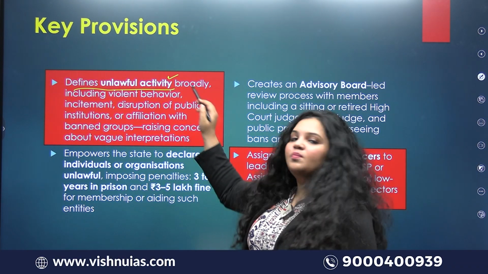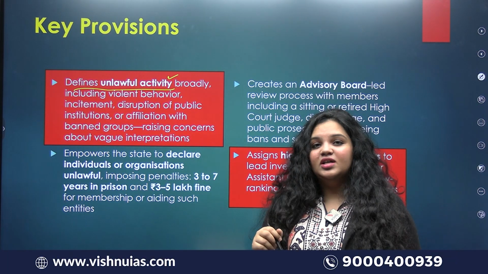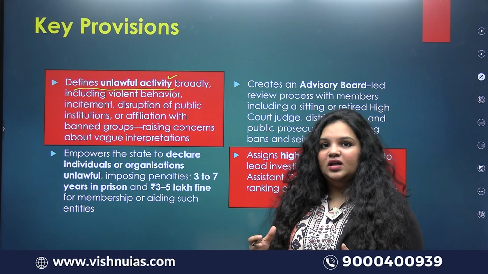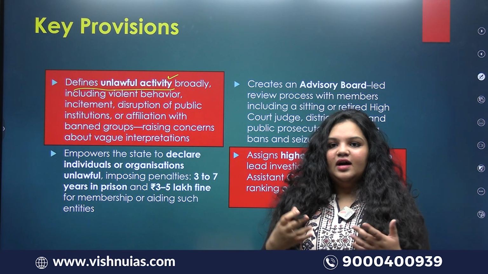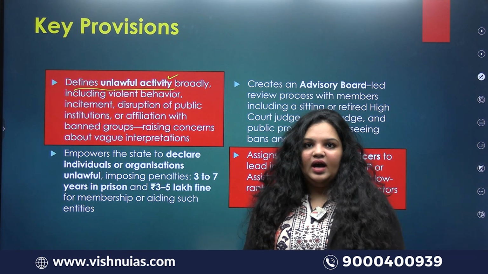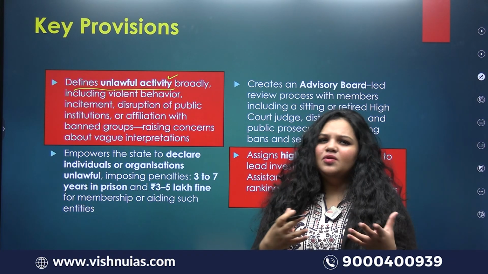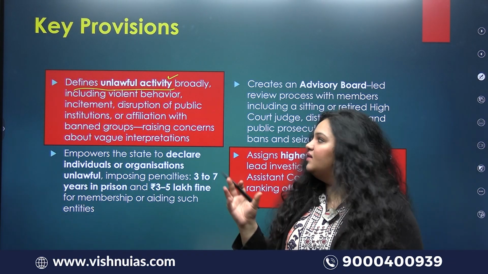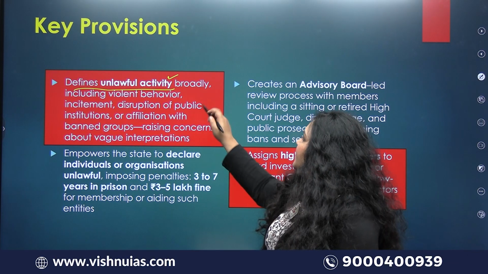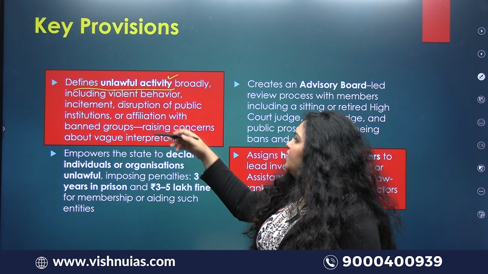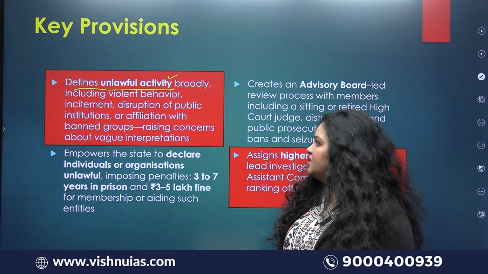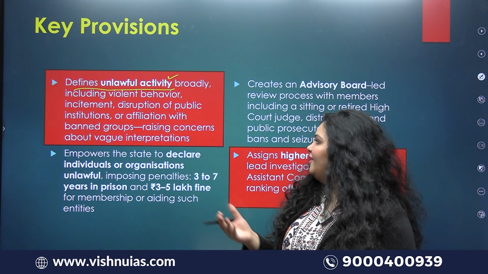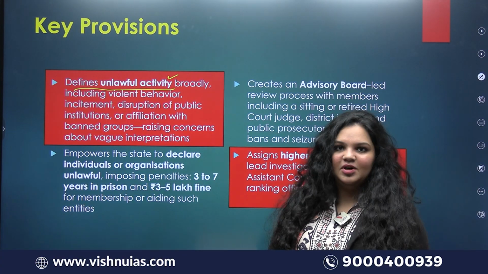It is very important in the digital context because these unlawful activities, people are masking them in charity. They are showing very liberal ideas, which look harmless on the outside, but it's important to be defined. Next, they broadly include violent behavior, incitement, disruption of public institutions, banned groups, raising concerns about vague interpretations.